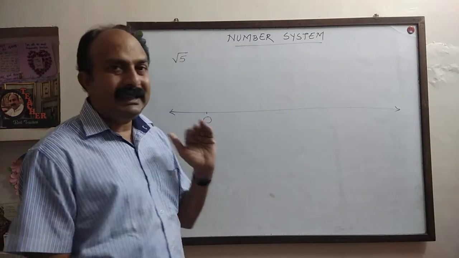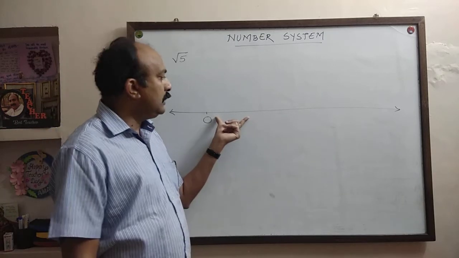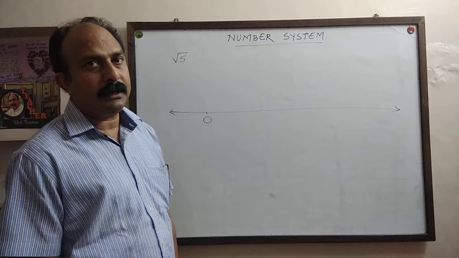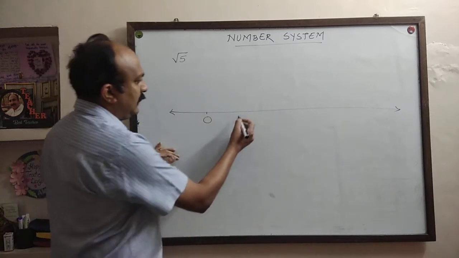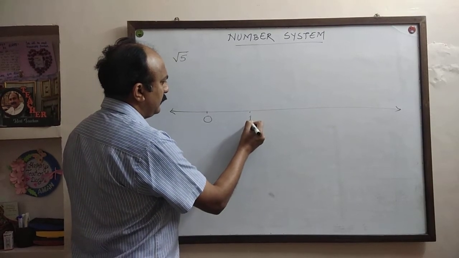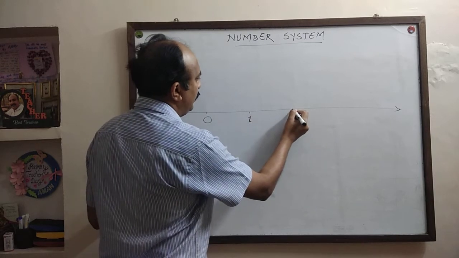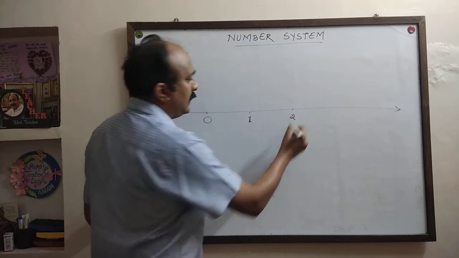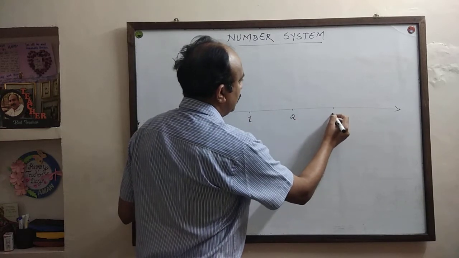So, for the easiness of this construction, I am taking 1 unit equal to 2 centimeter on the number line. So, using your scale, measuring 2 centimeter, you may mark 1. Then, after 4 centimeter, you have to mark 2. After 6 centimeter, you have to mark 3.